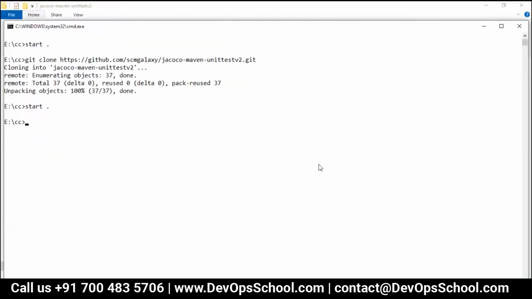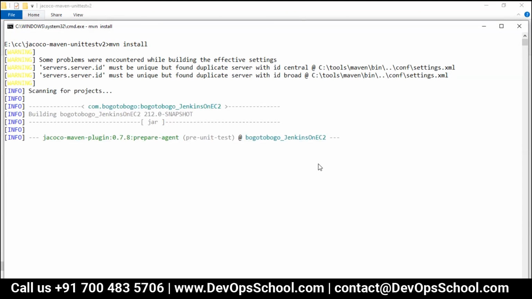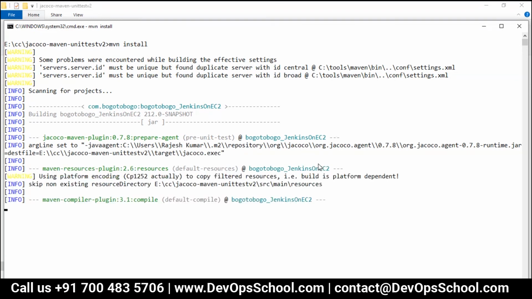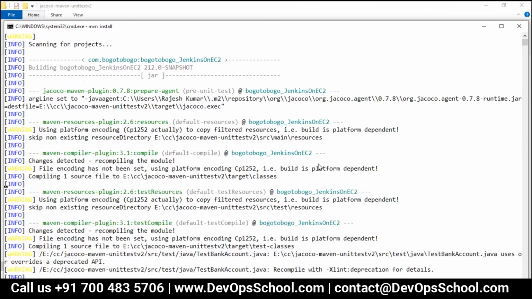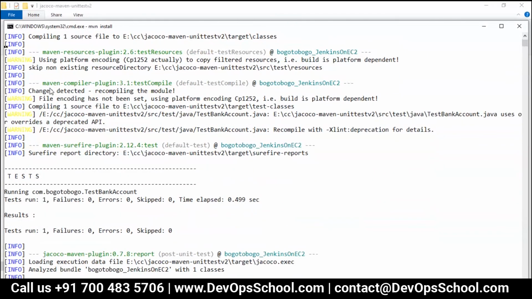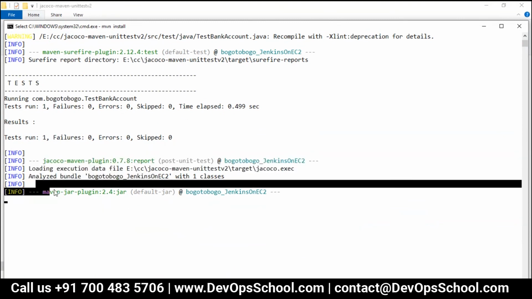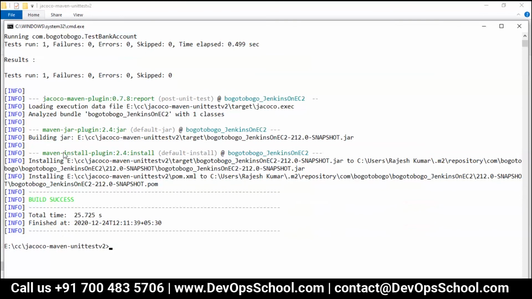Now I'm going to run this. So CD, look at my screen here. MVN, I will run install. It will do everything. MVN install will compile, test, package, run the acceptance test cases, run the coverage, and then generate the reports also, everything. See here, this is the compilation. This is the testing. This is the report. This is the packaging. This is the coverage.